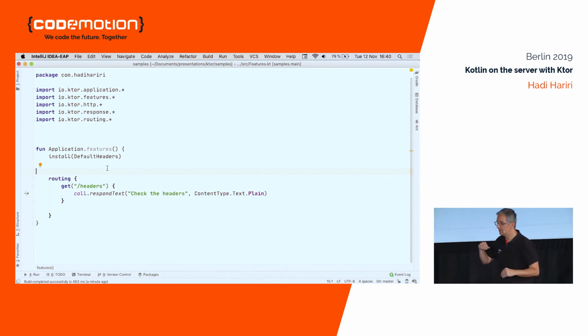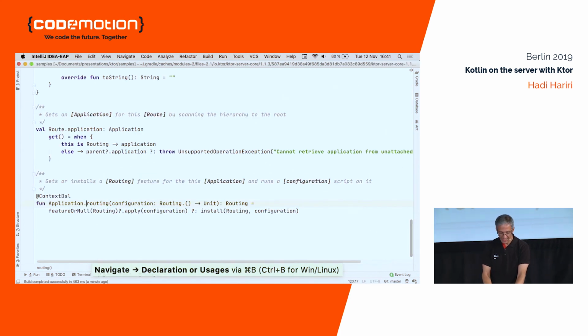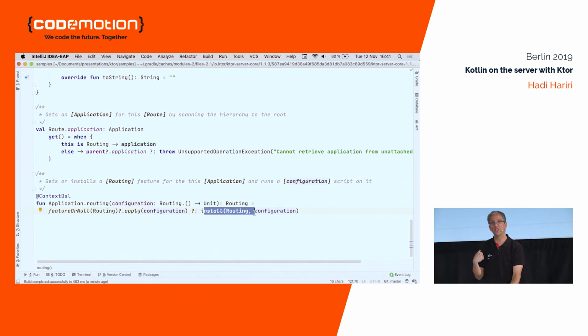Now, remember I told you that Ktor has a bunch of things which are called features. And these features, the routing, you've seen that actually, I said it's a feature, but it's not kind of defined. And yet here, I'm defining a feature. How do I define a feature? I say install and the name of the feature. So in my application startup, if I want to use a feature, I would do install feature. In this case, I'm installing the default headers. The routing, I'm not. But that's because I'm using a helper function which in itself will do the installing of the routing.